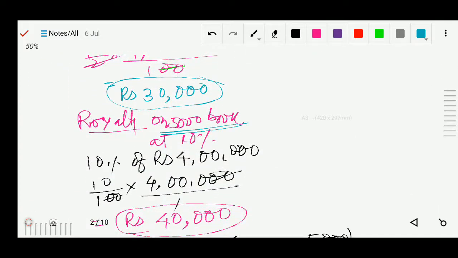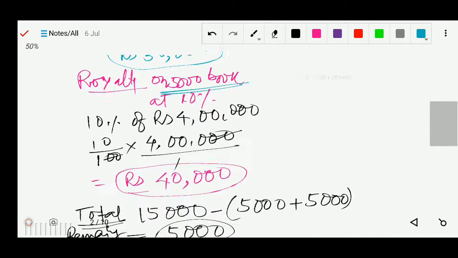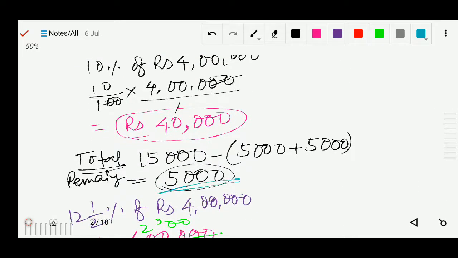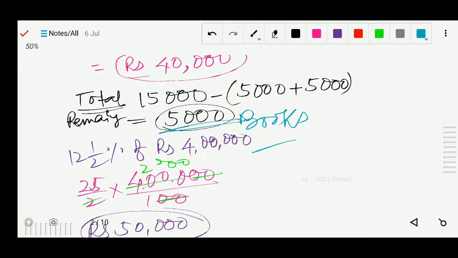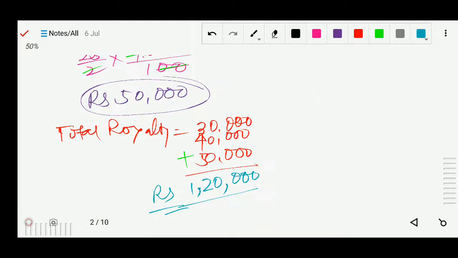We don't need to find the selling price of 5,000 books again, because we have already found it. The remaining books were again 5,000 only. So we used that same value 4 lakhs and solved. After finding the royalty on each number of books, 5,000, 5,000 and 5,000, we added, and that's the answer, 1,20,000. That's the total royalty.